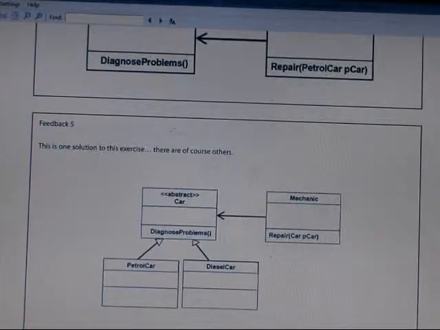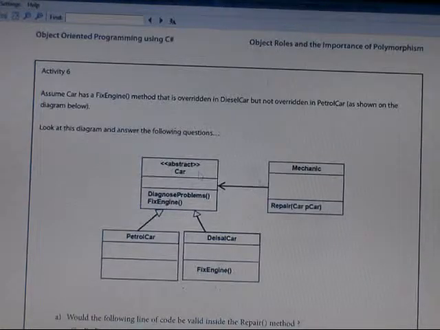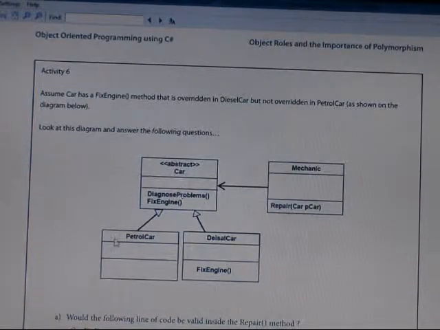Now in this case also, the cars have a diagnosis program: physical engine, petrol car, diesel car, physical engine, mechanic repairs the car. Mainly the engine is being repaired. There is petrol and diesel, and the mechanic repairs the engine. That is what the diagram shows.